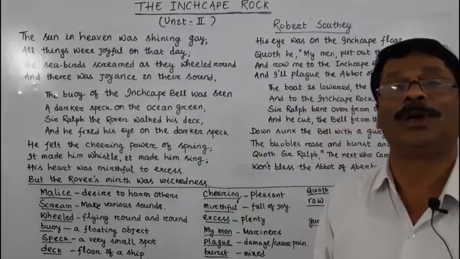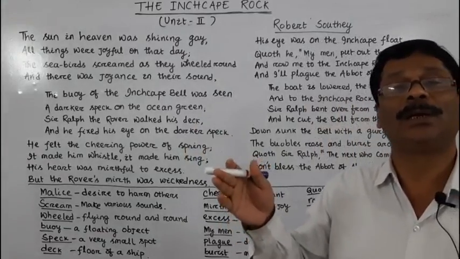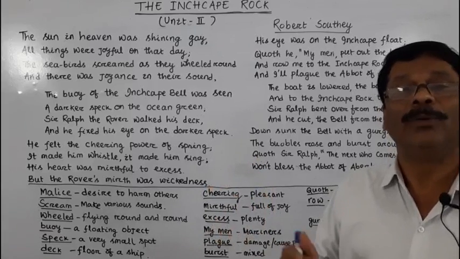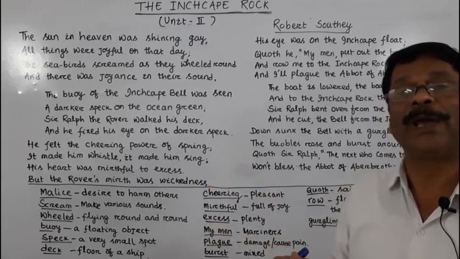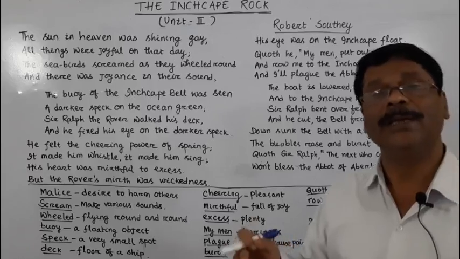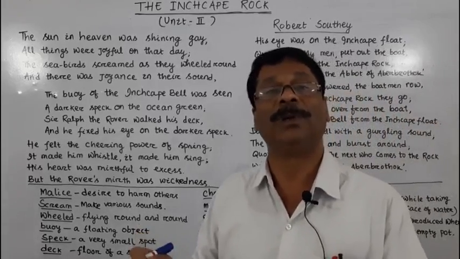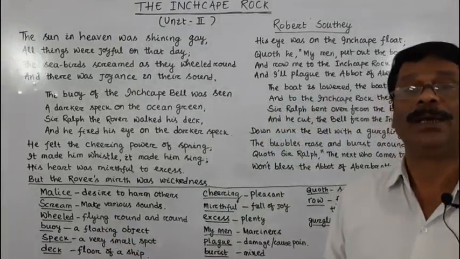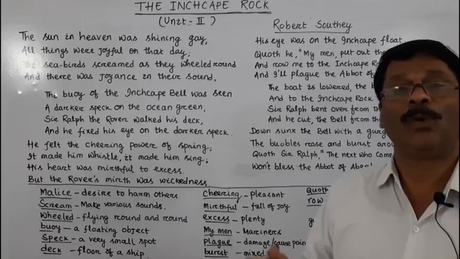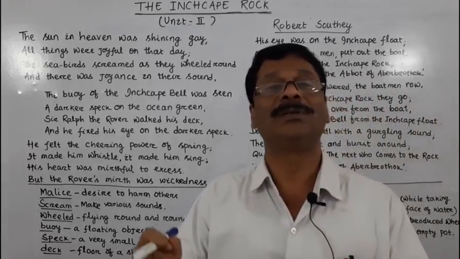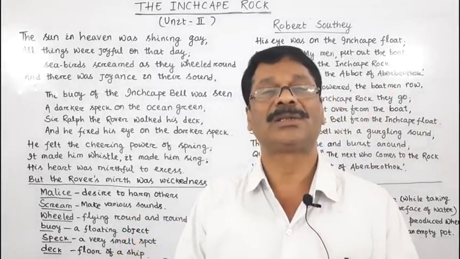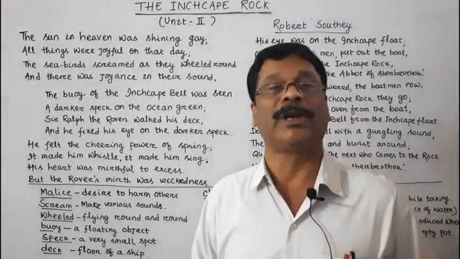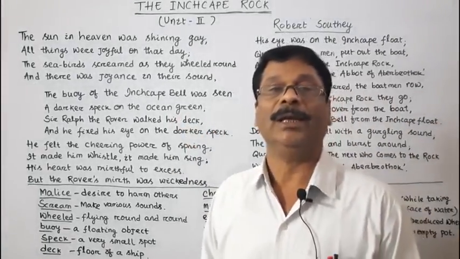Sir Ralph the Rover could see a darker spot on the ocean green, and he was told that darker speck was the Inchcape bell, which was placed on a floating object, and it produced a warning sound when there was a high tide or a storm in the sea to save the lives and property of the sailors.